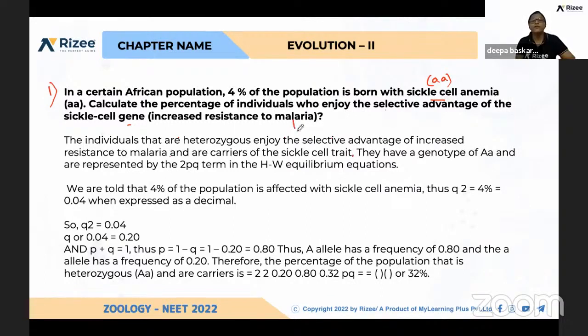So if they are resistant, they should be heterozygous. These population are called carriers. What is the genotype? Heterozygous dominant. And what is the term given by Hardy-Weinberg for heterozygous? PQ.